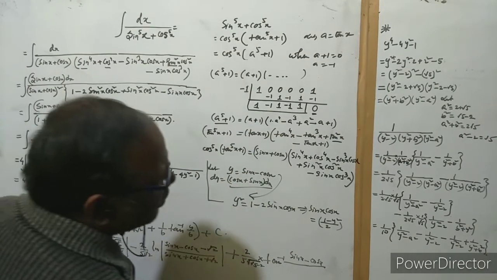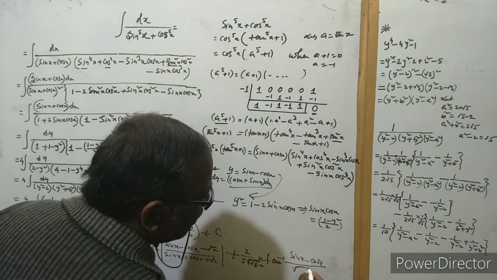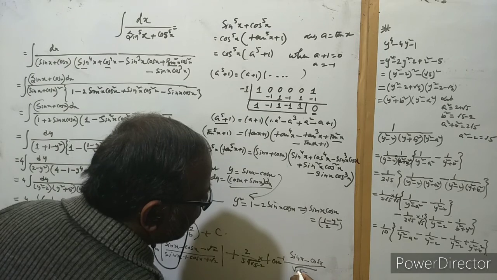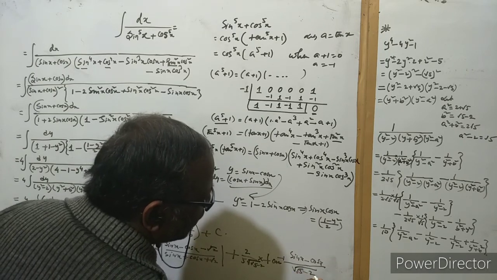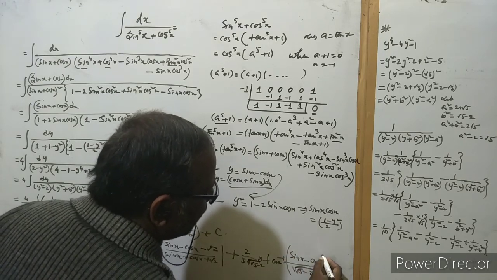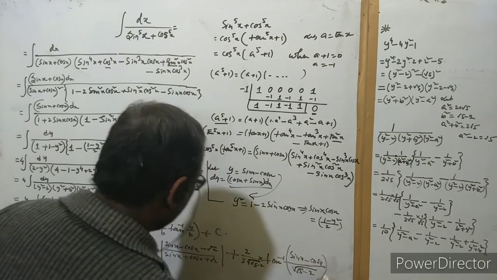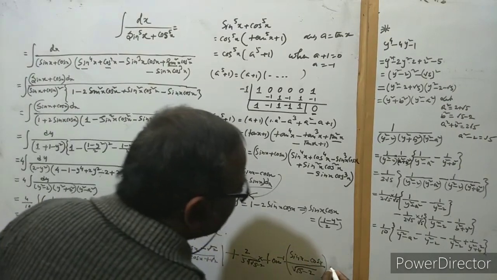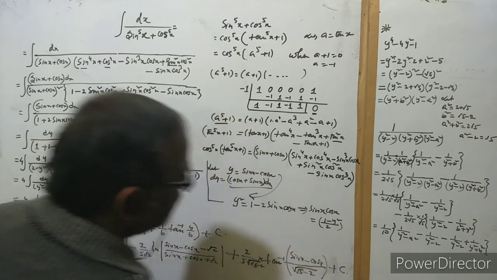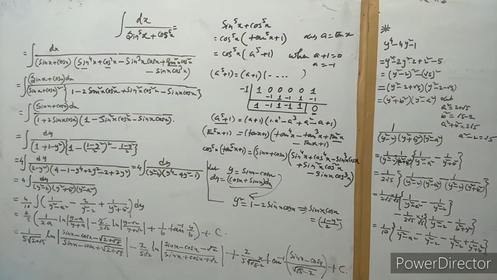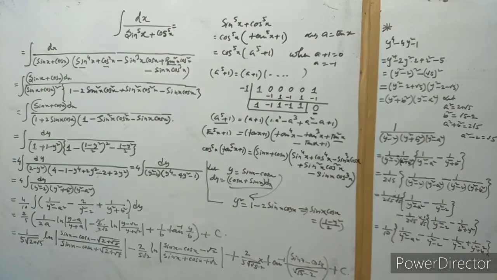By root b means this is root over root 5 minus 2 there. Okay, so this is with plus c. This is the solution of this problem, and a very interesting question.